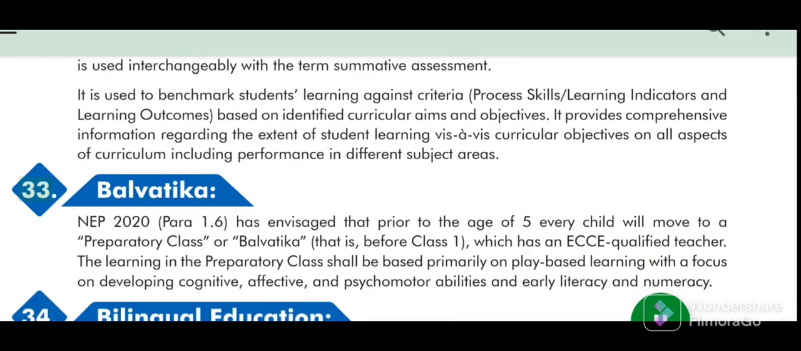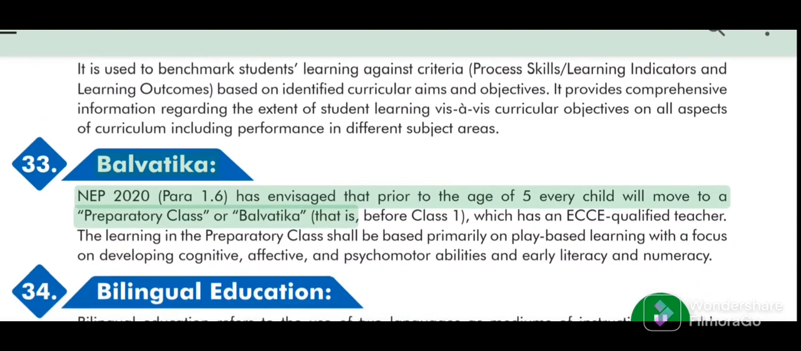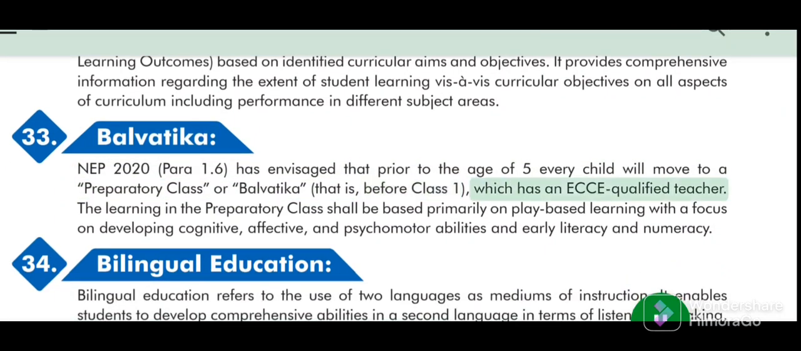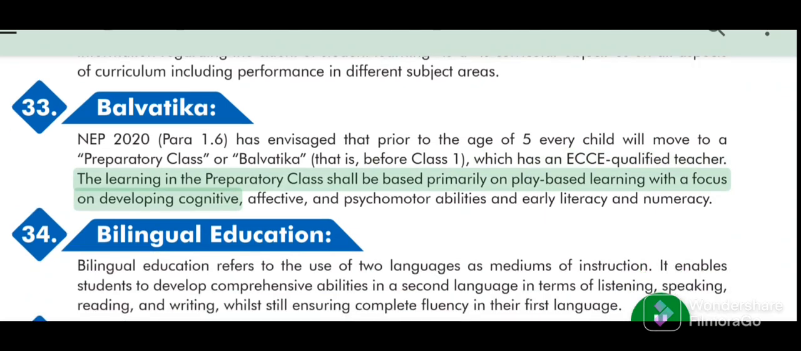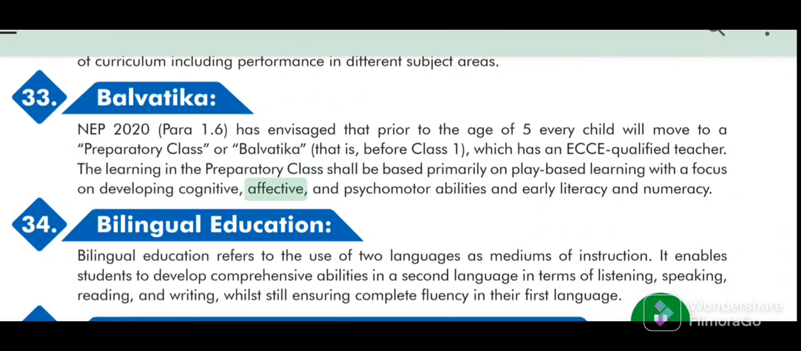33. Balvatika. NEP 2020 Para 1.6 has envisaged that prior to the age of 5 every child will move to a preparatory class, or Balvatika, that is, before class 1, which has an ECCE-qualified teacher. The learning in the preparatory class shall be based primarily on play-based learning with a focus on developing cognitive, affective, and psychomotor abilities and early literacy and numeracy.